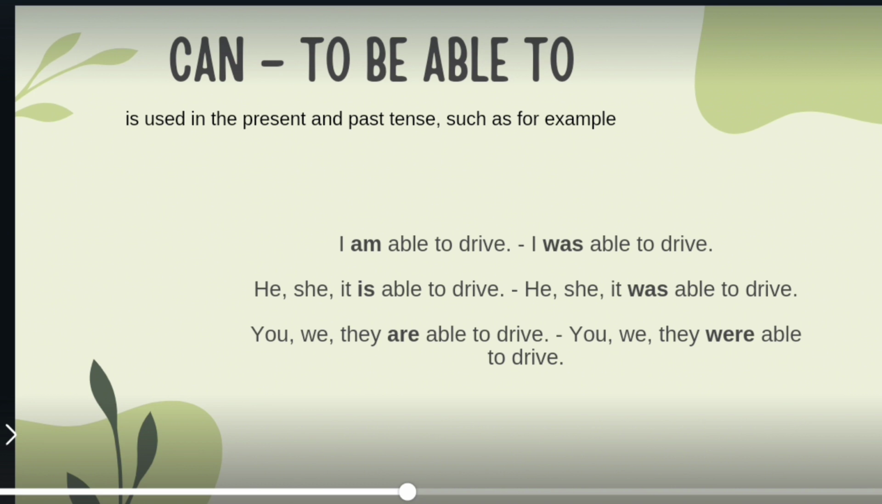Can, to be able to, is used in the present and past tense, such as, for example, I am able to drive. I was able to drive. He, she, it is able to drive. He, she, it was able to drive. You, we, they are able to drive. You, we, they were able to drive.